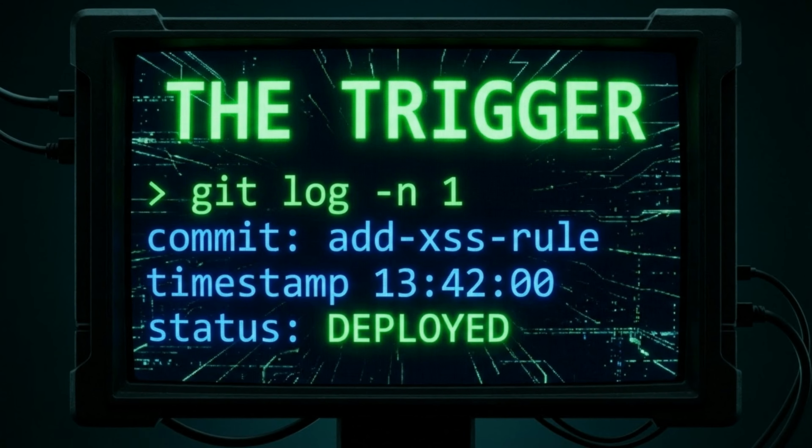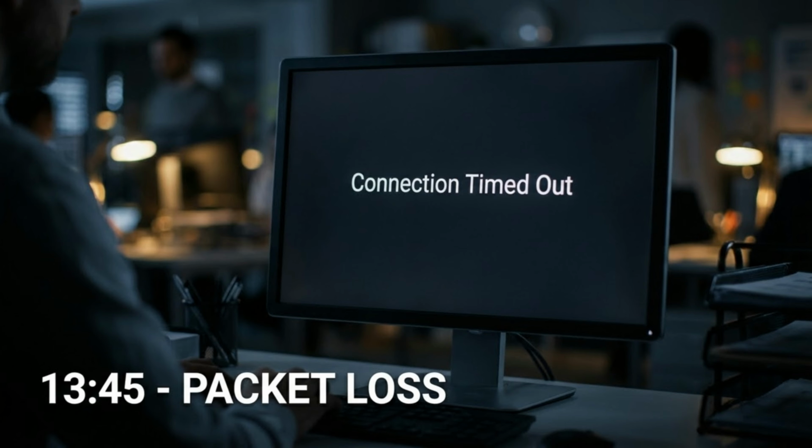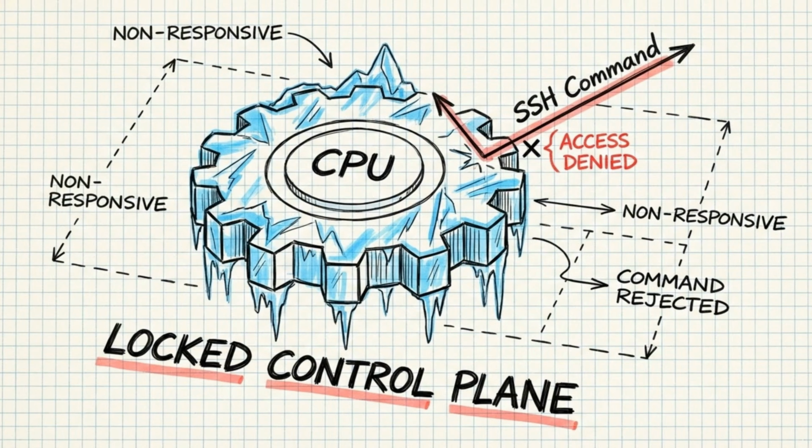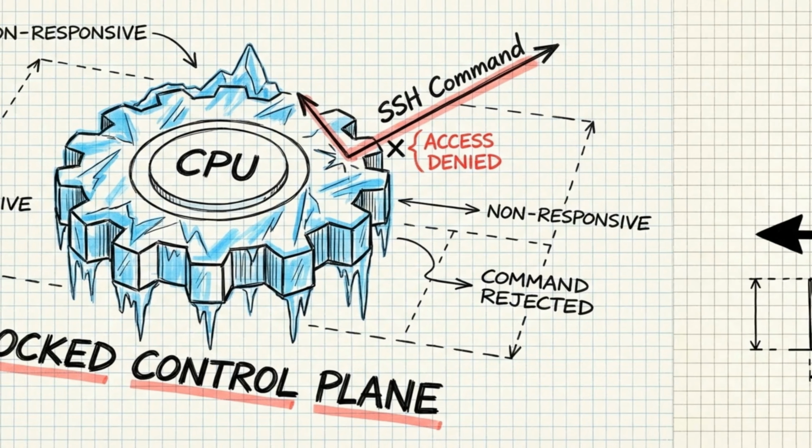This was standard procedure. By 1345, network operations saw massive packet loss, and by 1352, it was clear to Cloudflare London that this was a global issue. The CPUs were not just busy, they were locked. The WAF consumed every available cycle, preventing the processing of even the SSH commands needed to kill the service. This locked the control plane.